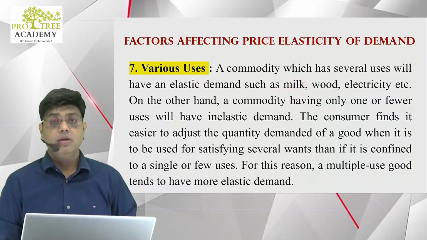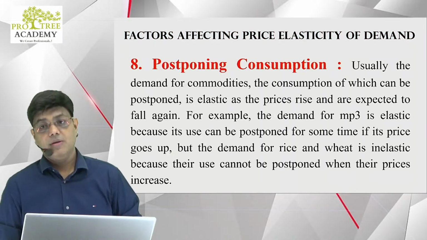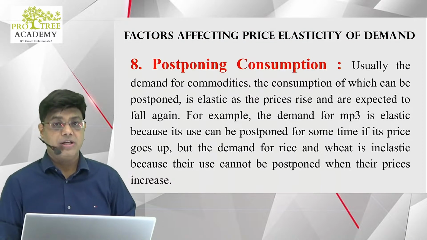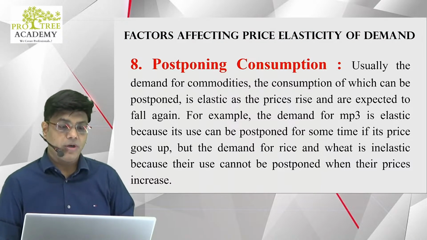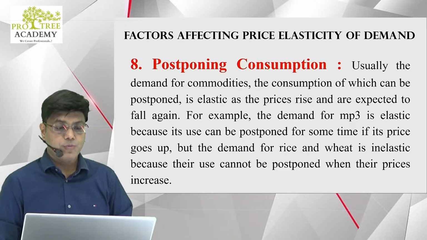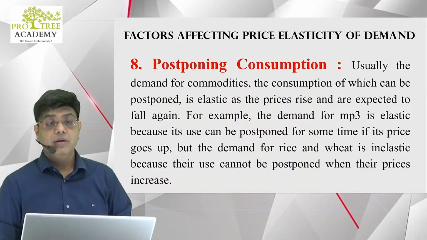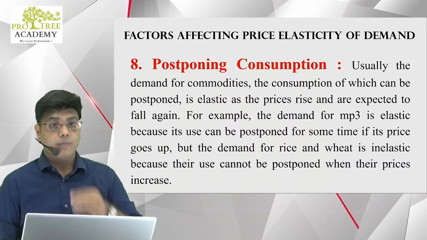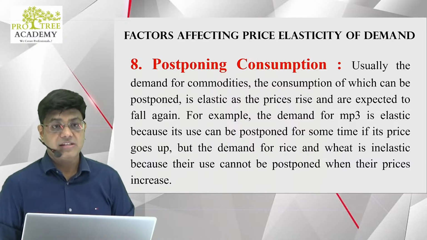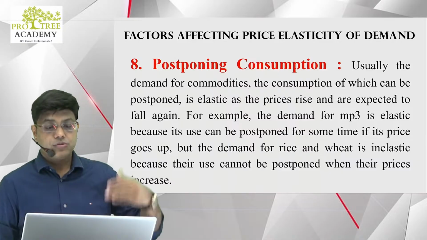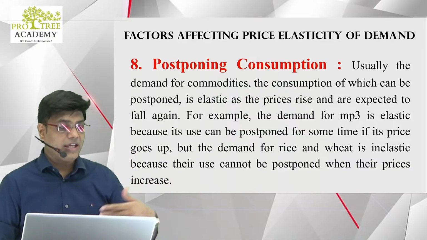And the last one, postponing consumption. If we can easily postpone consumption, usually the demand for commodities, the consumption of which can be postponed, is elastic as the prices rise and are expected to fall again. For example, demand for MP3 is elastic because its use can be postponed for some time if its price goes up. But demand for rice and wheat is inelastic because their use cannot be postponed when the prices increase. So guys, if I want to buy a phone, I can postpone the demand.